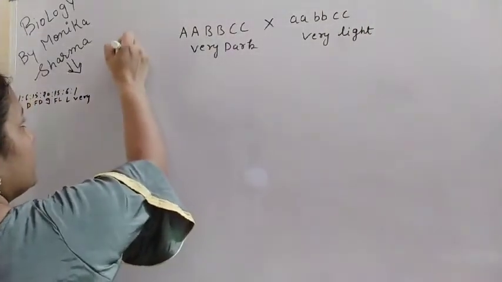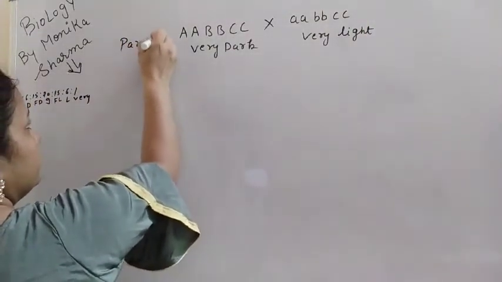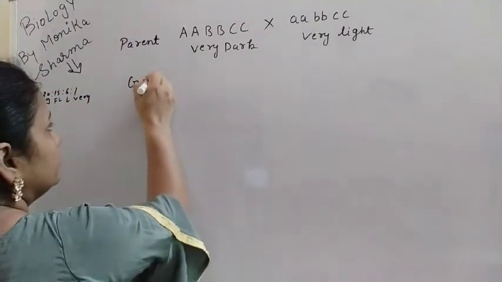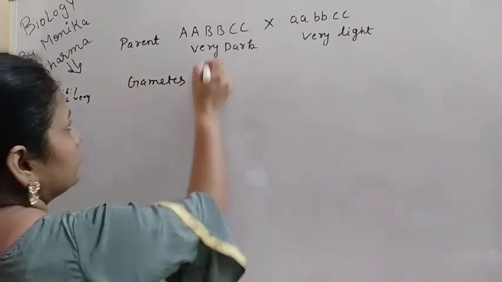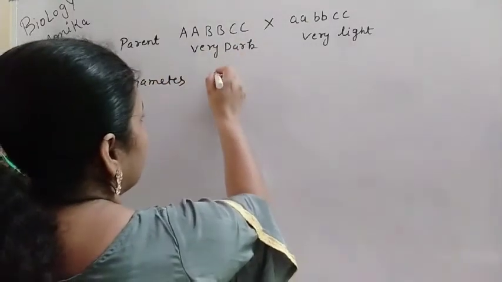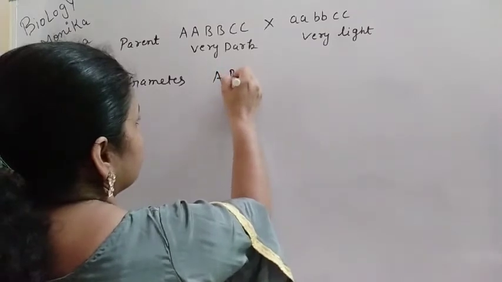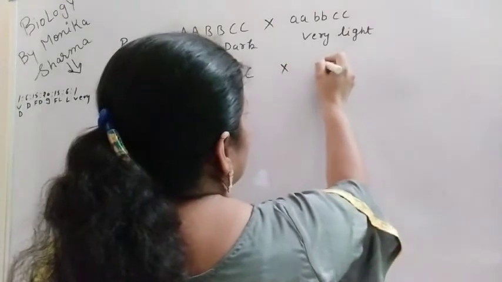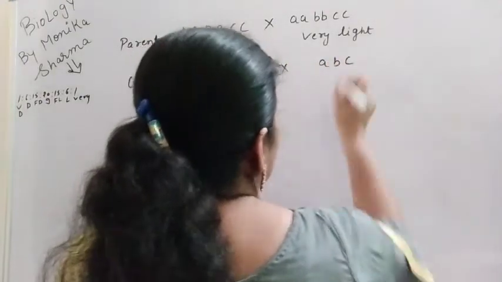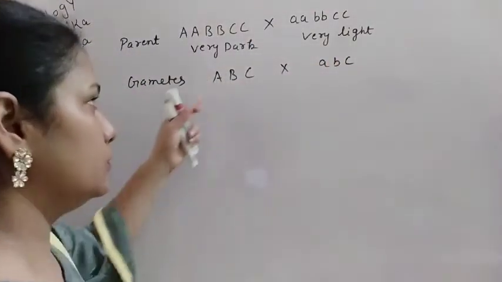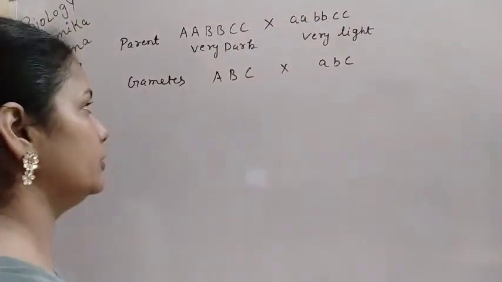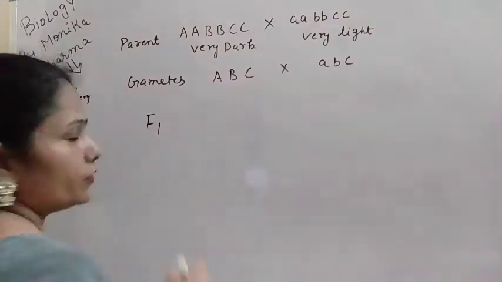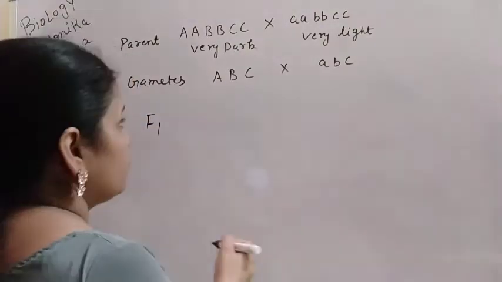So these are the parents, and after the parents we will make the gametes. What are the gametes here? Capital A, capital B, and capital C. And here also, what are the gametes? Small a, small b, and small c. So these 2 types of gametes are formed, like this and this. Now the first generation, F1 generation.